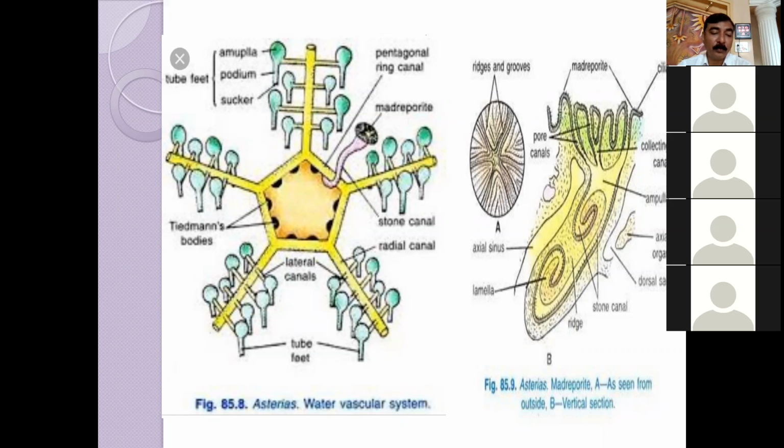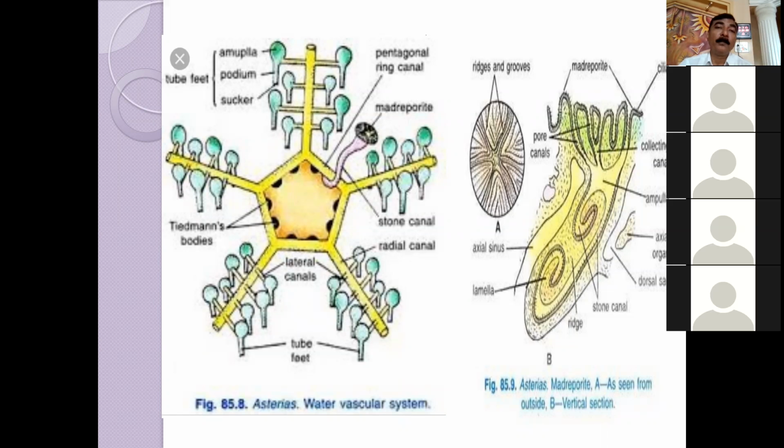Even they capture food, prey, with the help of these tube feet. They adhere to the substratum. Even they crawl on the stone upside down with the help of tube feet.